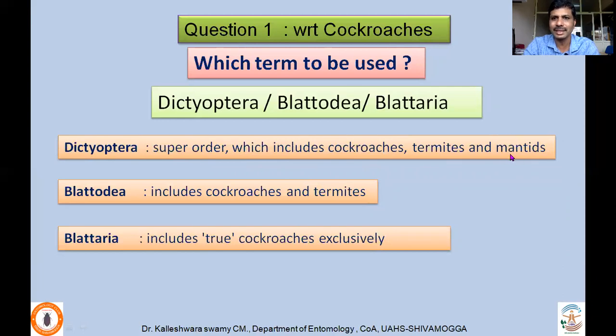That indicates that mantids are close relatives of cockroaches, but they actually diverged long back, and they are considered as a separate order, but not termites. Blattodea includes both cockroaches and termites. If you are using the term Blattaria, it includes only cockroaches. Now I think it's very clear, because if you refer to various literature, you may come across these types of terminologies, and now it is clear what you are actually studying.